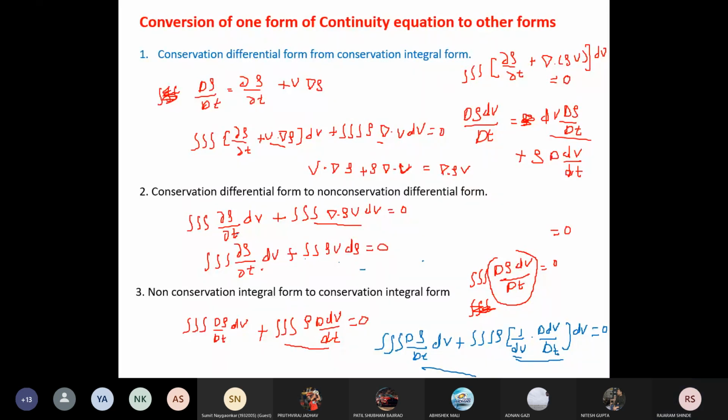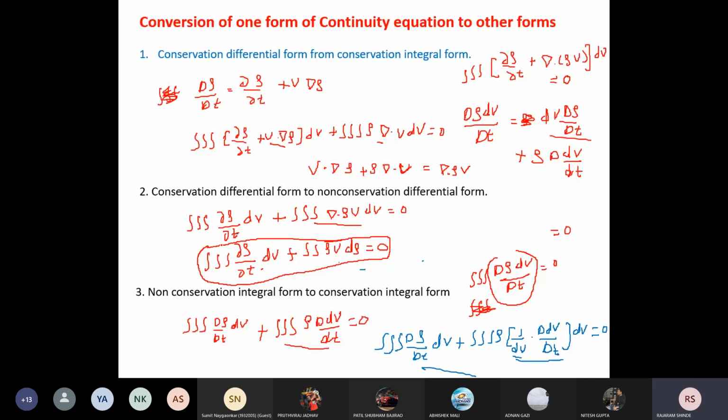This is your conservation form in integral form, which we have derived from the non-conservation form.